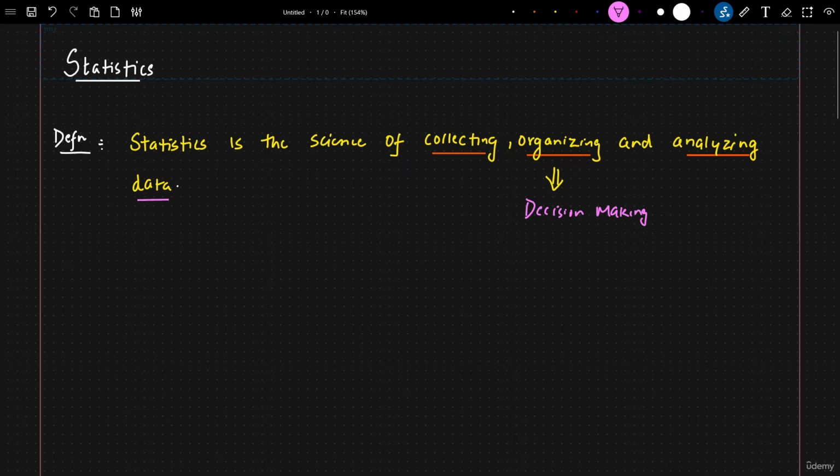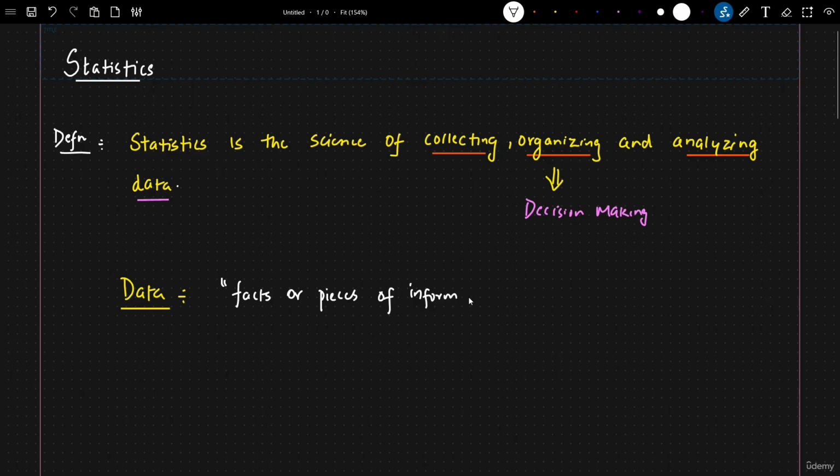Okay. So when we say statistics with respect to all these particular things, one more important thing that I really want to discuss here, which we have highlighted, is called data. So what exactly is this data? Data, sometimes we define this as facts or pieces of information.